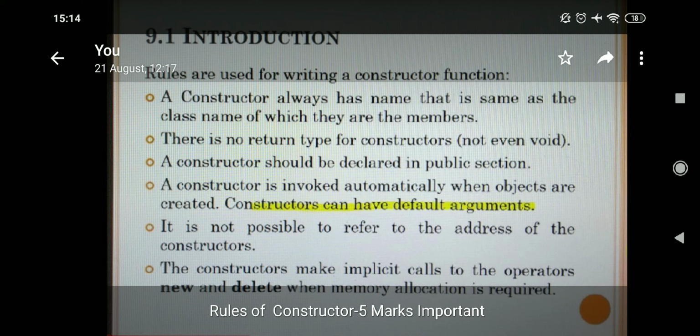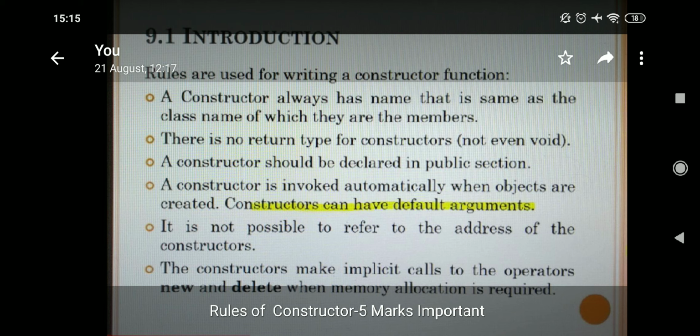Constructors can have default arguments. Default means it will take automatically. Arguments means the data that is necessary to perform the function. Example, if I want to cook a tomato curry, I need the ingredients to cook. Like that, if we want to perform a function, we need data. That data we call arguments or parameters, students. But if we go deep, the arguments meaning will change. Come to the next point.